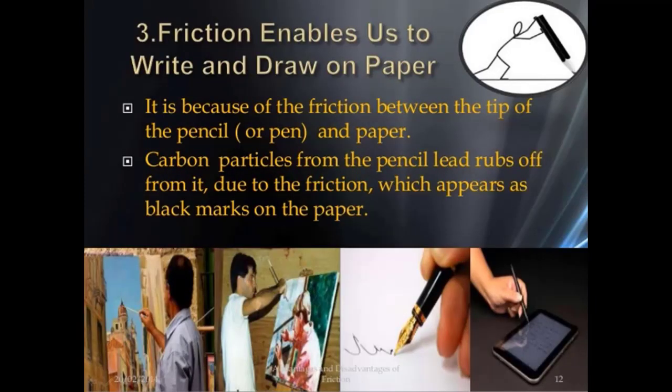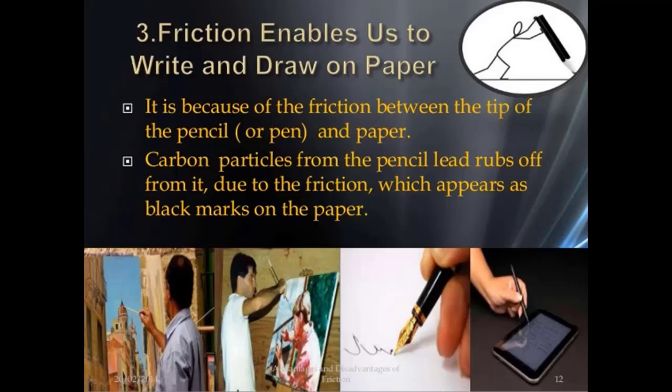Friction enables us to write and draw on paper. You can see in the pictures that it is because of the friction between the tip of the pencil and the paper.